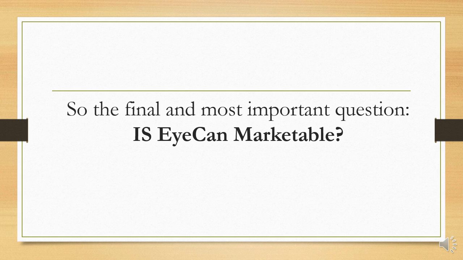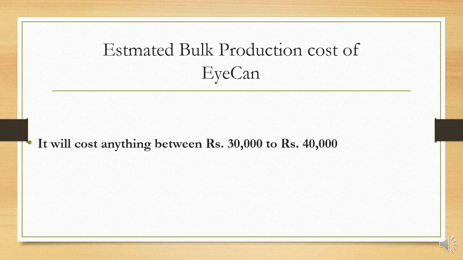So the thing is, good things will not automatically sell in the market. They should be better than what's available. So we had to test how EyeCan actually works compared to the other wheelchairs that are presently available in the market for paralyzed persons. The estimated cost of EyeCan is nearly anything between 30,000 to 40,000 if we produce it in bulk.